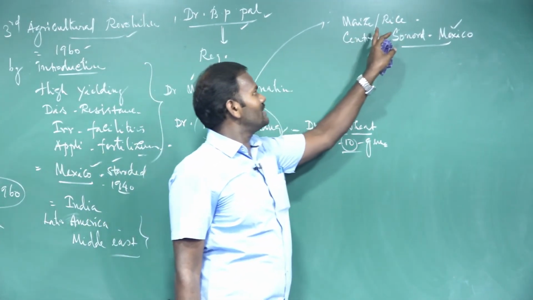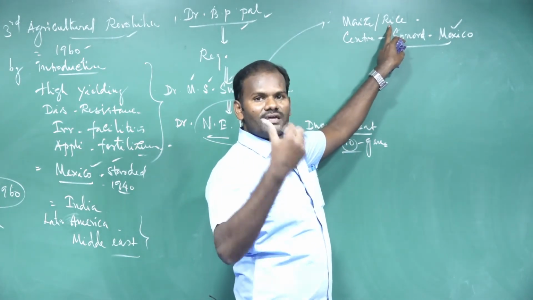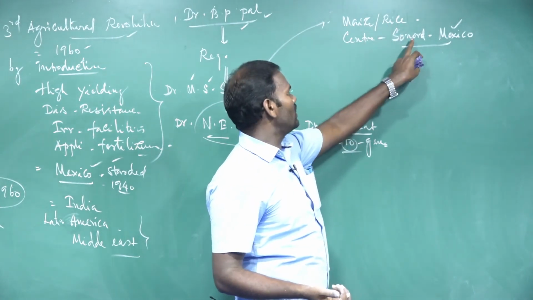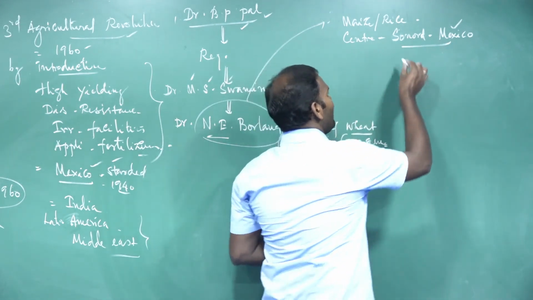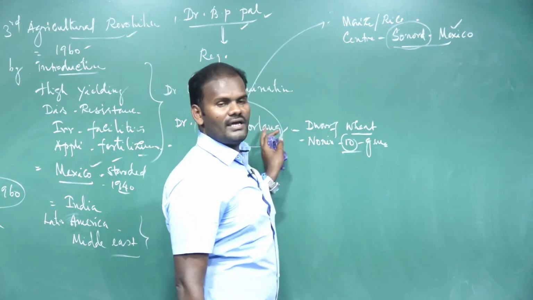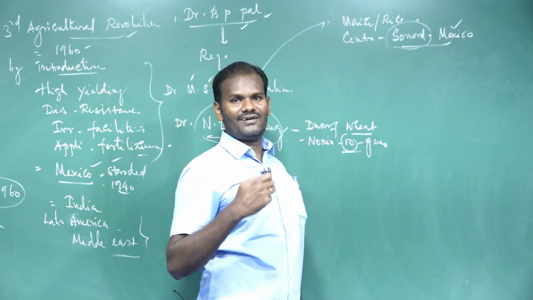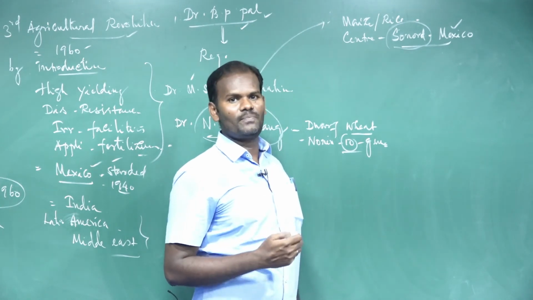He spent most of his time in the International Maize and Wheat Improvement Center, which is located in Mexico, at a place called Sonora. So he developed a lot of pest-resistant varieties, rust and fungal resistant varieties of wheat.